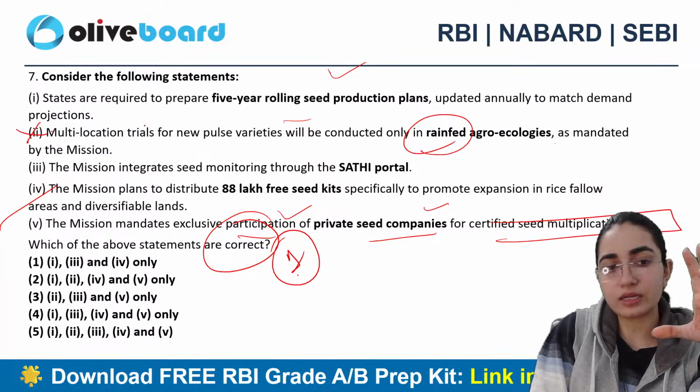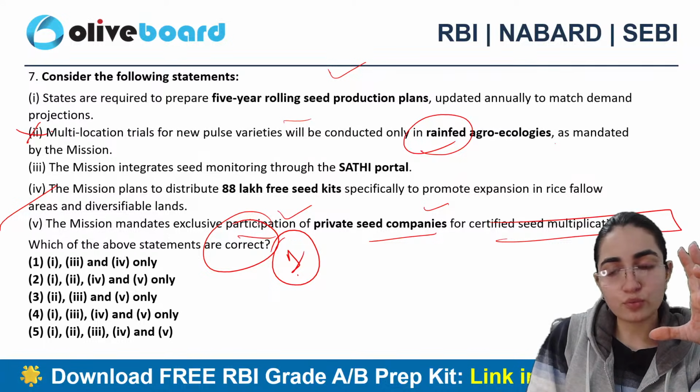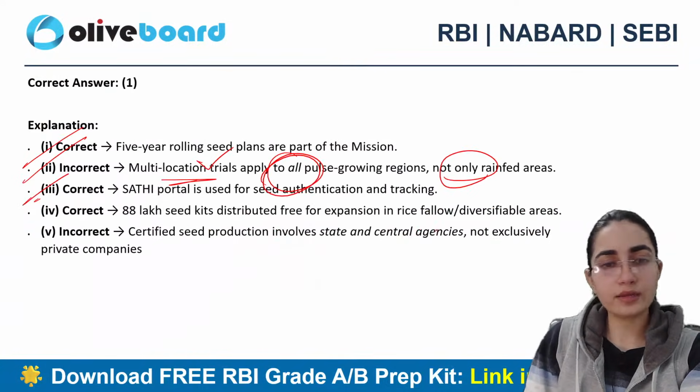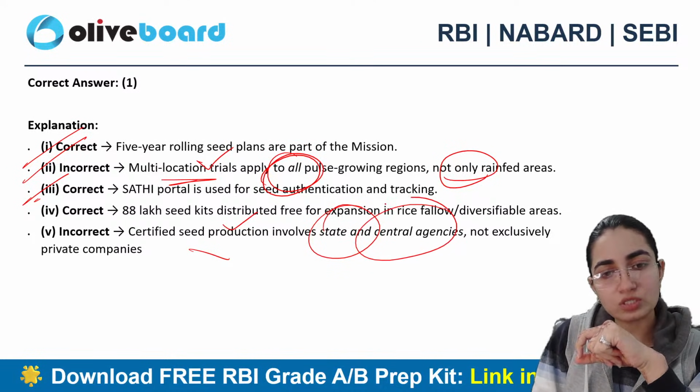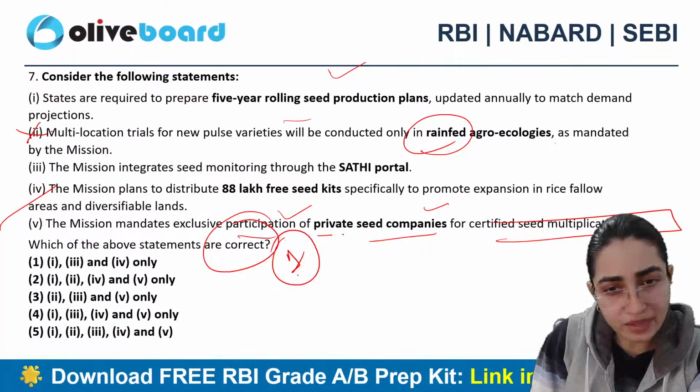So second becomes the incorrect one. And if I talk about the fifth one here, that is also incorrect one here, right? So seed production involves state and central agencies also and not exclusively private only, right?